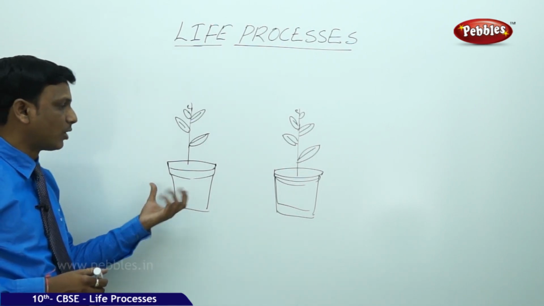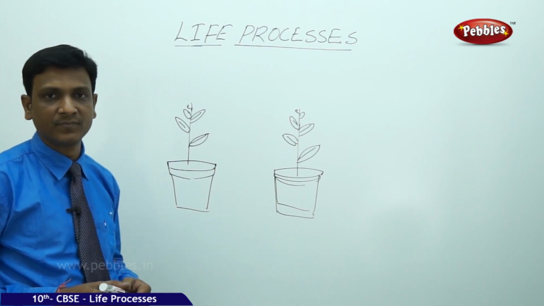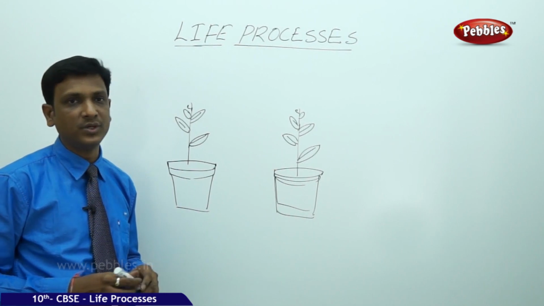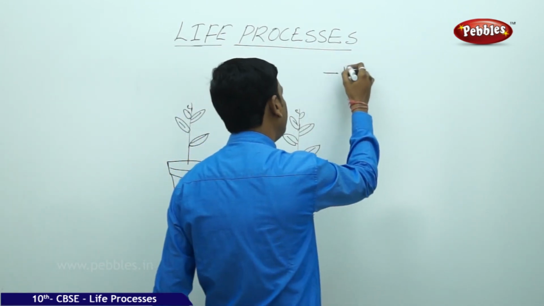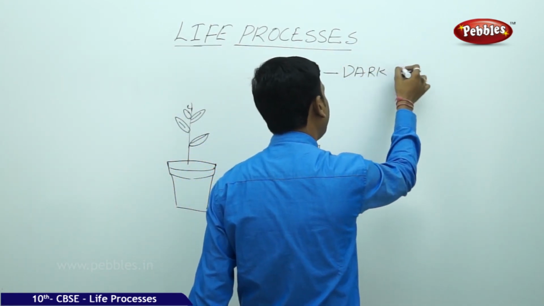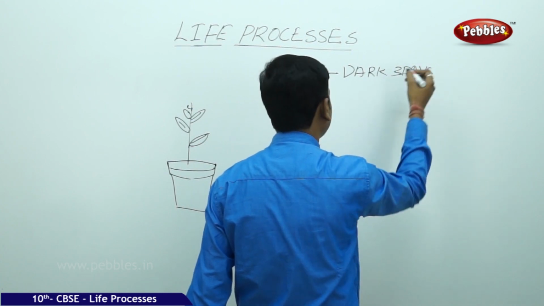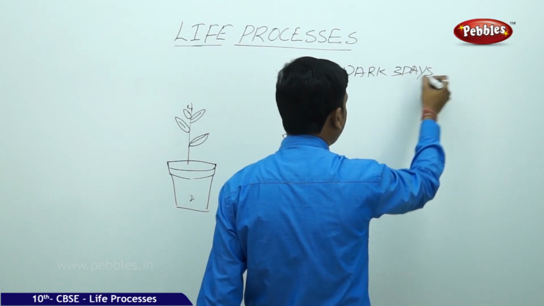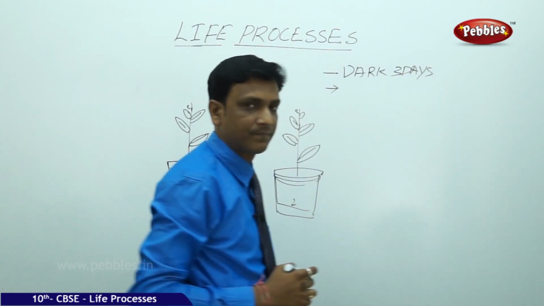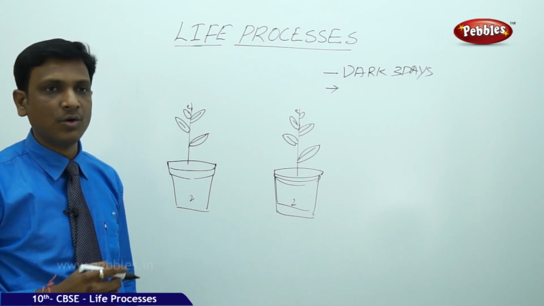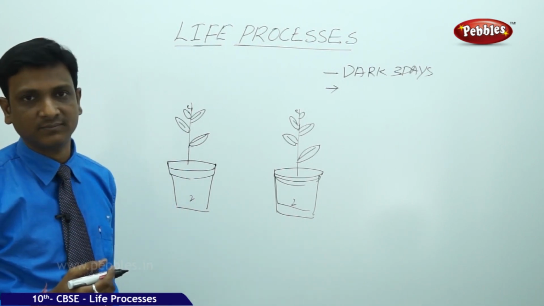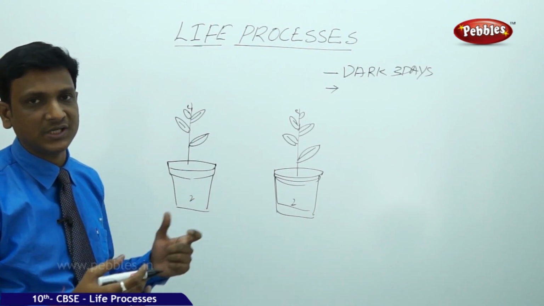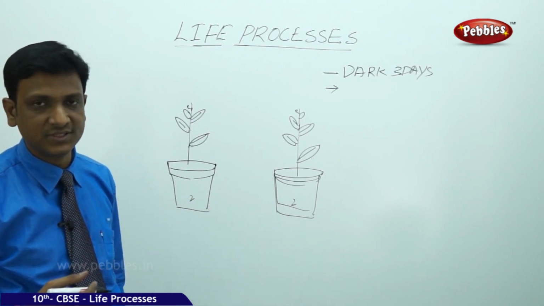So there you need a potted plant for this activity. Keep the potted plant in dark for 3 days to destarch it. So we have taken 2 plants for this experiment, 2 plants in dark for 3 days to destarch. So now we have brought the plants out into the sun. When you keep it in dark for 3 days, the starch already present in the leaves is used up. Now there is no more starch in the leaves.